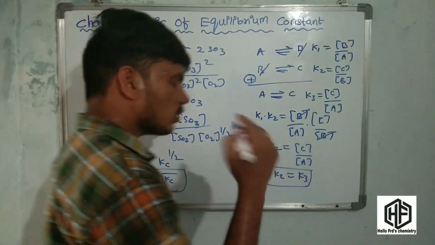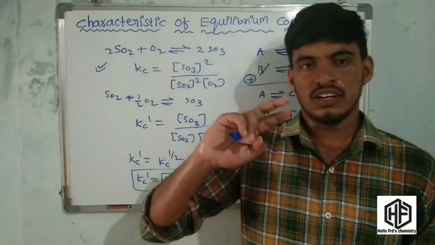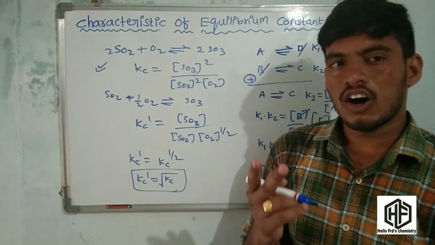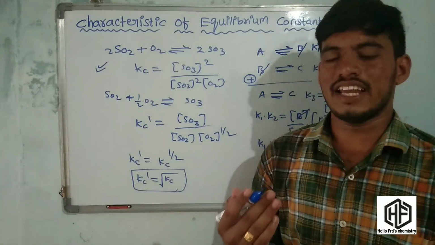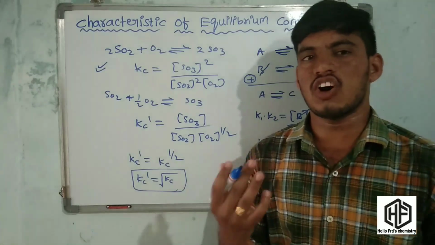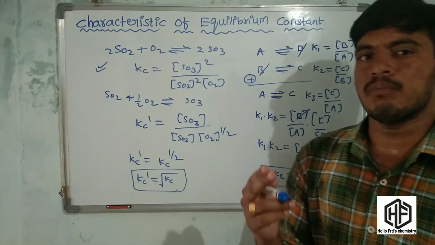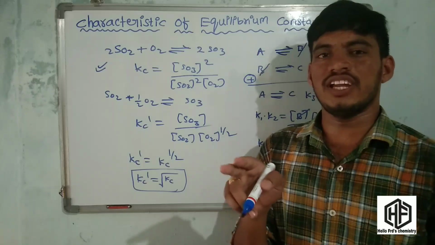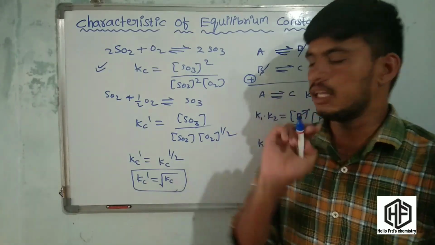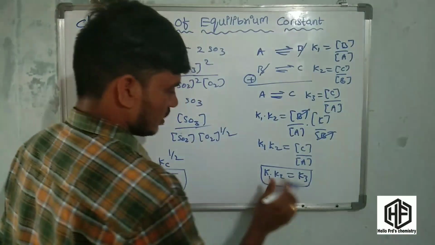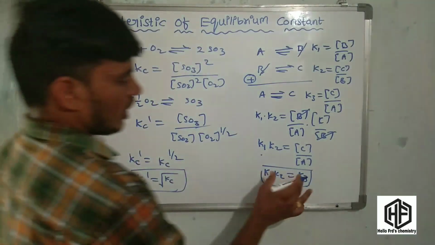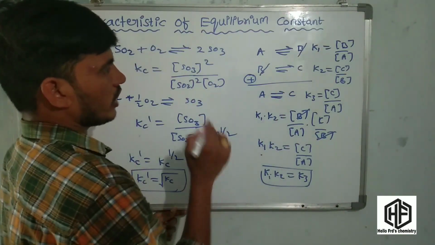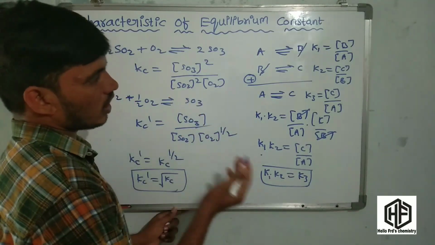If any two reactions are added to give a final reaction, the equilibrium constant of that final reaction is the multiplication of the two reactions' equilibrium constants. This is the fourth mode of representation. Similarly, if you have two reactions that are subtracted, what happened there?